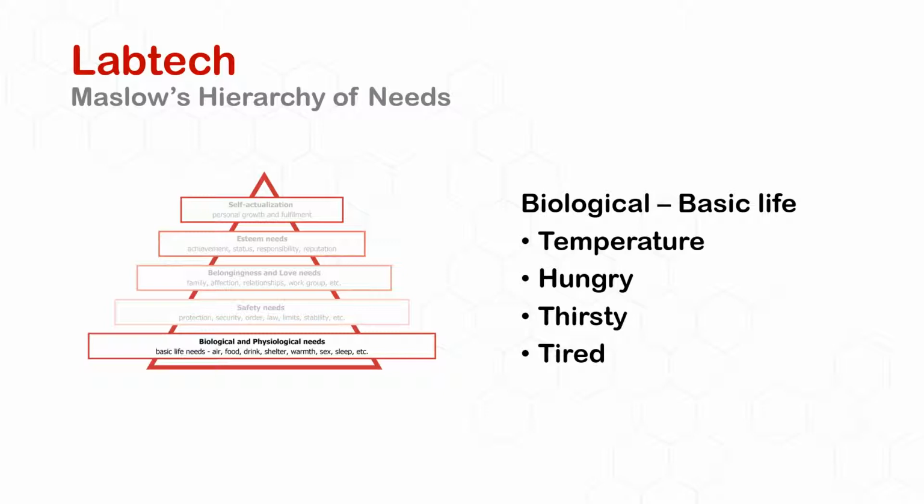Have I had a cup of tea yet? Have I got access to food or drink? Did I sleep last night? Am I tired now? Did I have too much to drink? Whatever. So all these things are physiological or biological factors which have to be met in order to proceed to the next level.